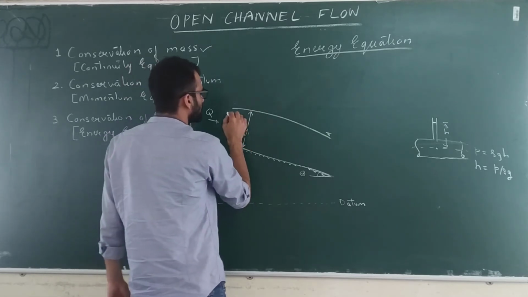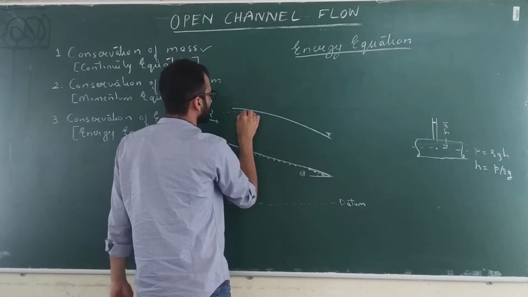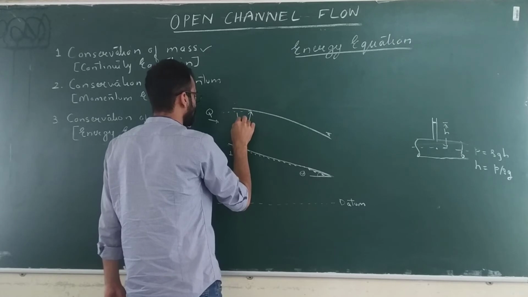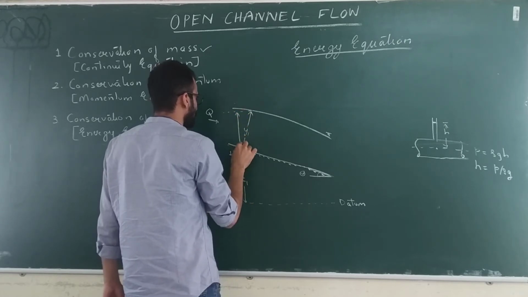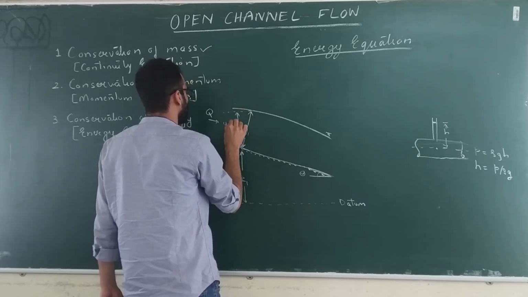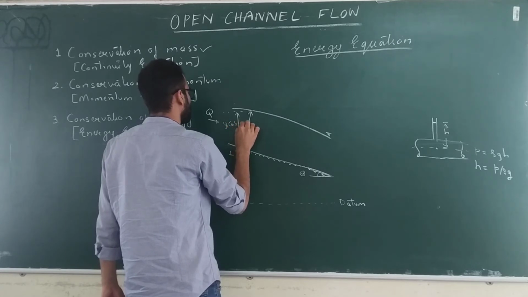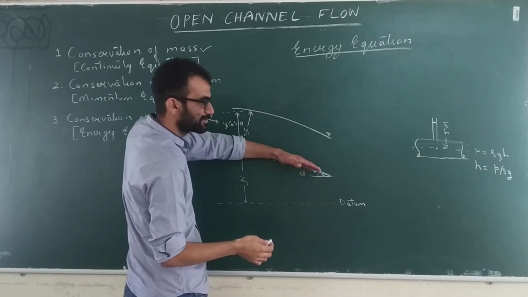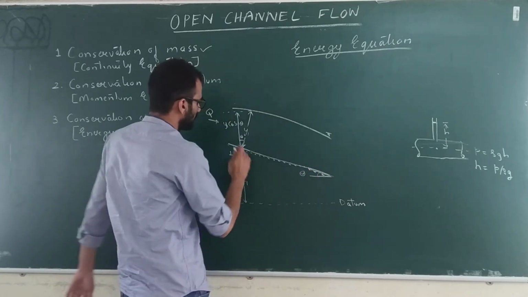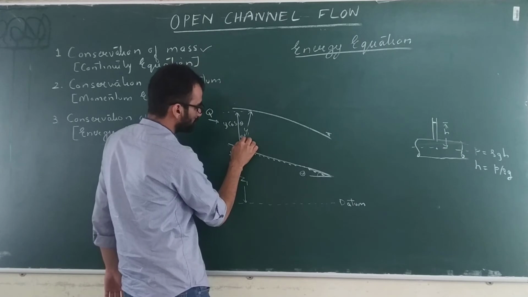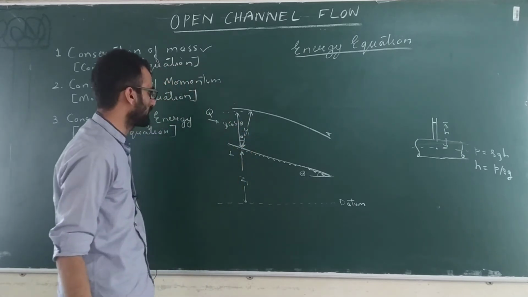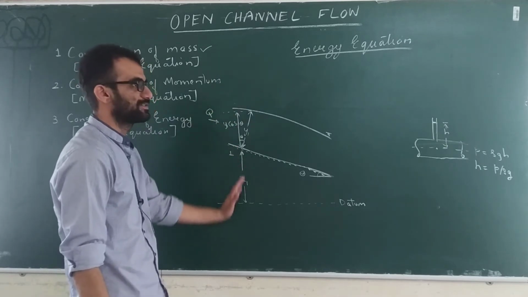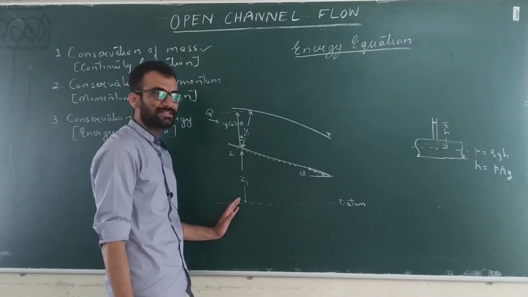So what will be its component along the y-axis? It will be Y1 cos theta, and theta is this angle. It will be the same as the bed slope. This bed slope will be exactly equal to this angle, and therefore you will get Y1 cos theta. This is along the axis through which we are measuring the energy heads.